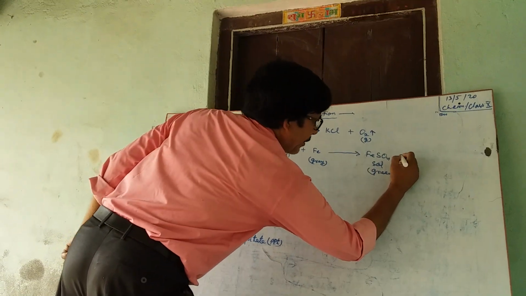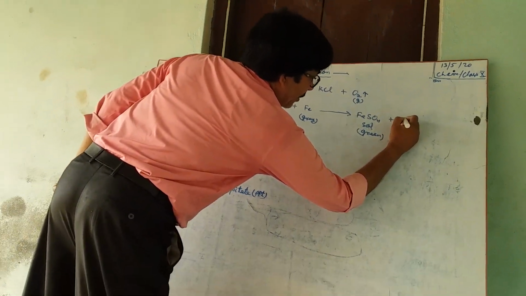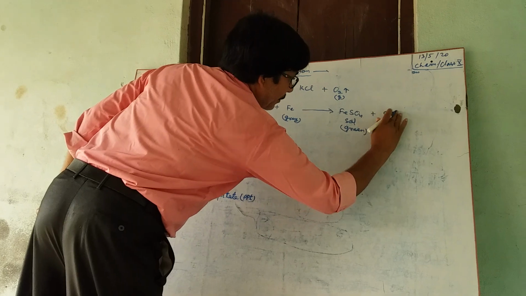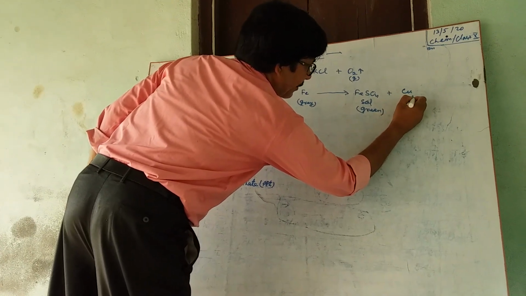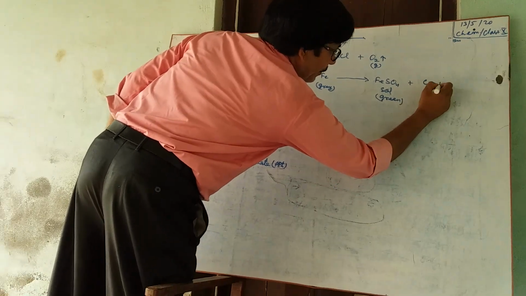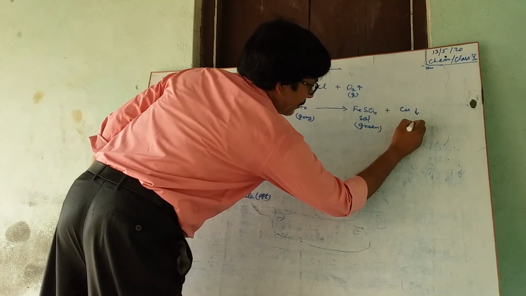and brown copper, Cu solid, reddish brown.